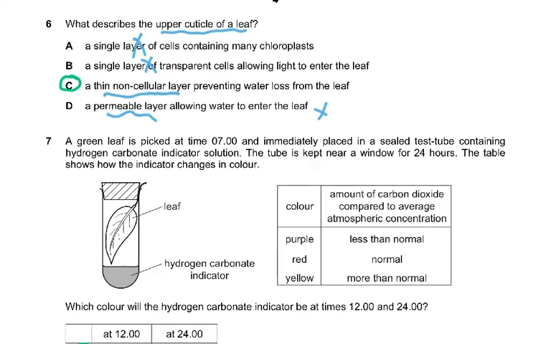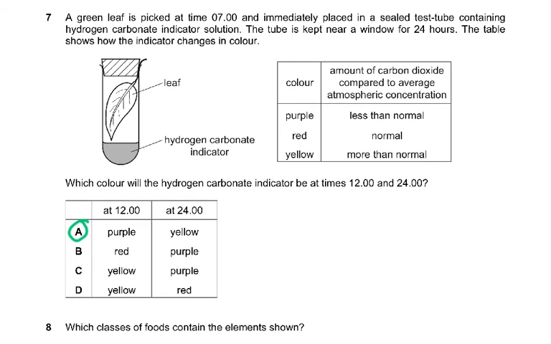Then question 7. A green leaf is picked at time 7, 07.00, 7 o'clock in the morning, and immediately placed in a sealed test tube containing hydrogen carbonate indicator solution. The tube is kept near a window for 24 hours. The table shows how the indicator changes in color. Leaf, hydrogen carbonate indicator color: purple, red, yellow; amount of carbon dioxide compared to average atmospheric concentration.